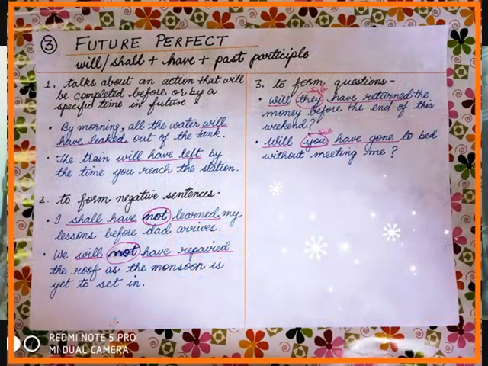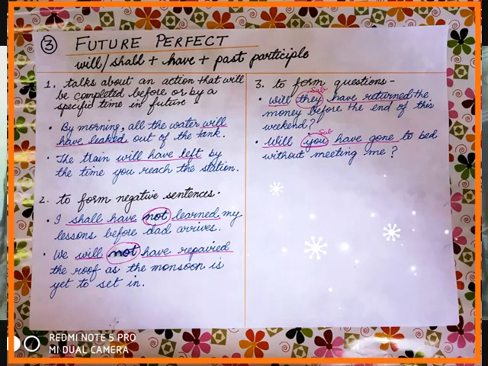On your screen, again you can see the formula is mentioned and a few examples are there to clear your point of what future perfect time is.